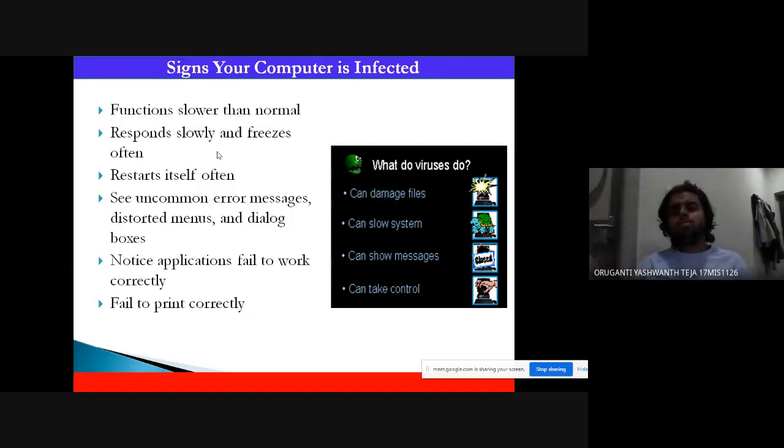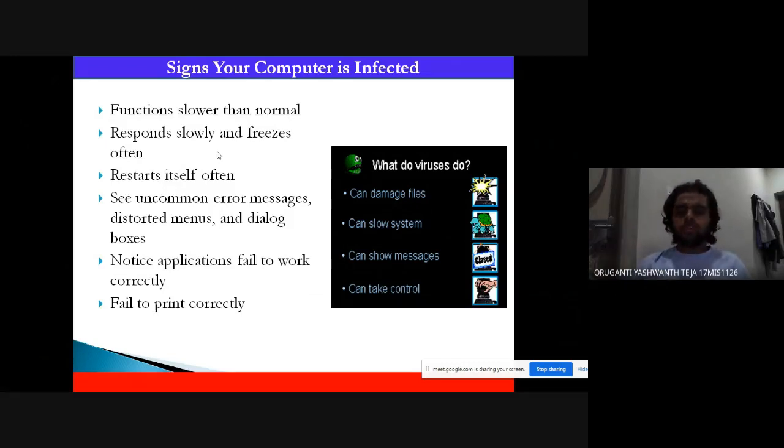So what do viruses do? Viruses can damage files. Viruses can slow systems. Viruses can show messages and pop-up boxes. I don't know whether you have noticed, but when you visit some malicious sites that you don't know, some type of virus dropper will automatically drop some viruses.